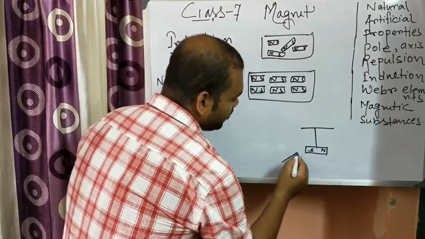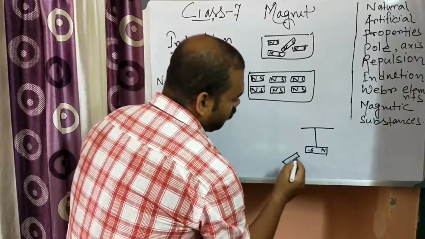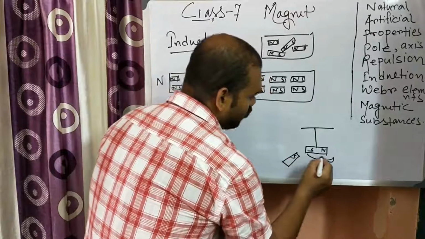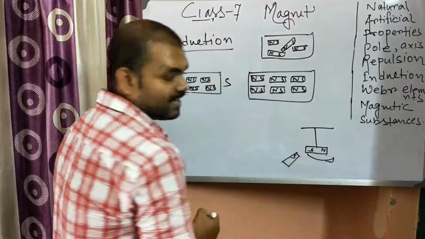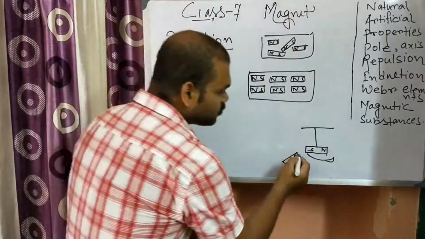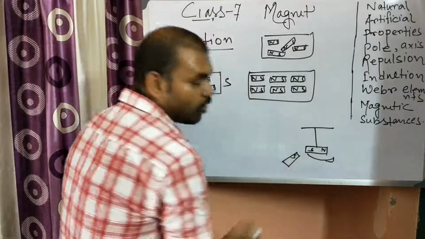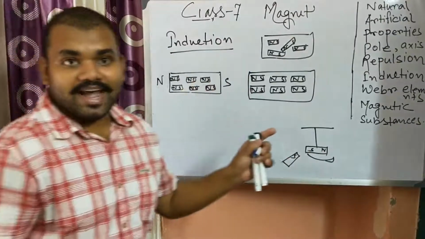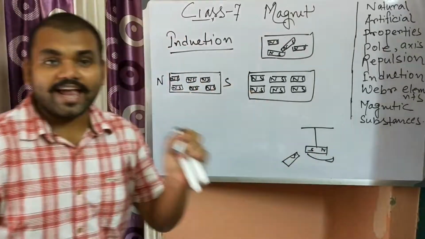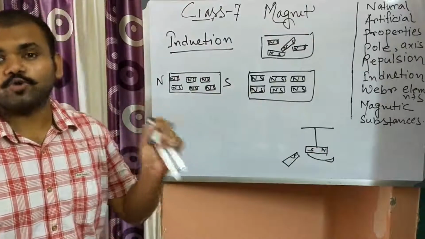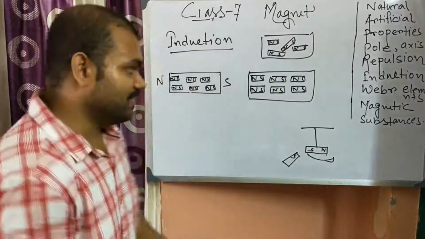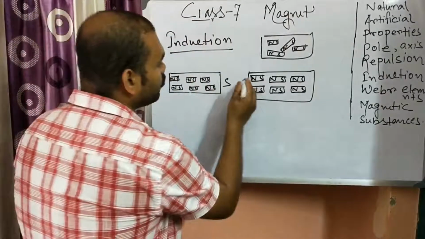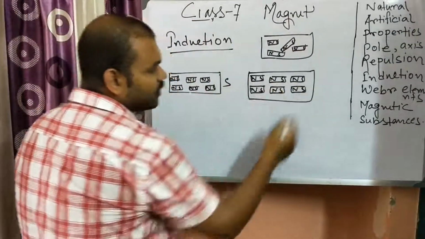Now if we bring another north pole and south pole over here, you will see that it rotates and the north pole will come to this direction. Why? Because south attracts north and south repels south. So remember that two same poles repel each other and two opposite poles attract each other. Due to the attraction of south, the north pole will orient like this and the south pole like that.